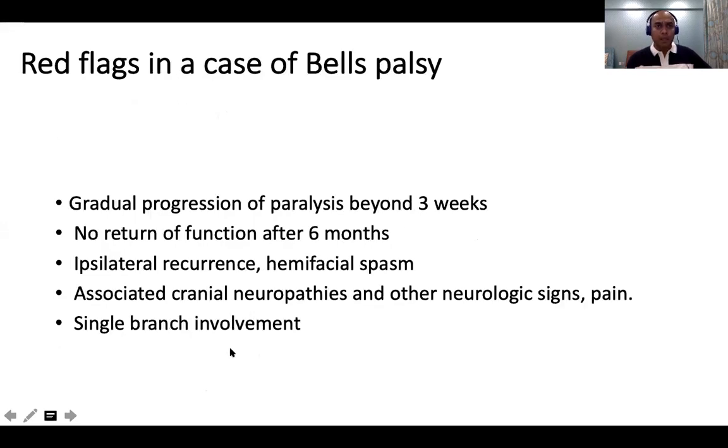Okay. So what are the red flags in Bell's palsy? This is very important to know. You just say Bell's palsy, but sometimes it could be a pontine lesion, a lesion in the pons.